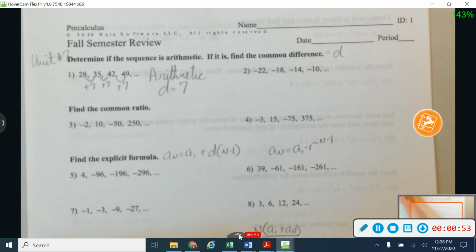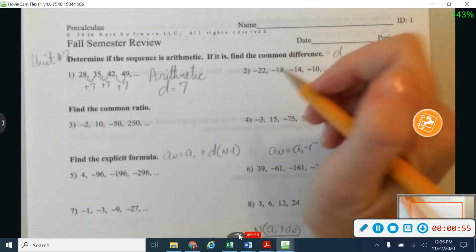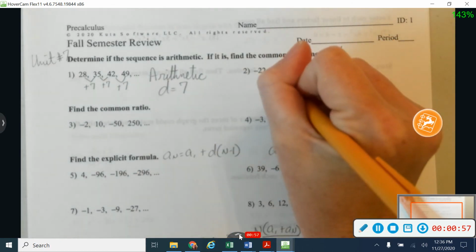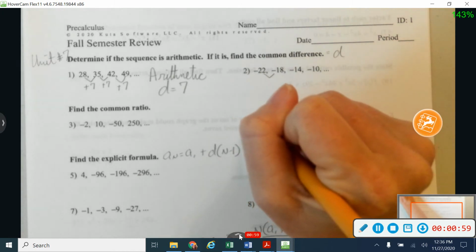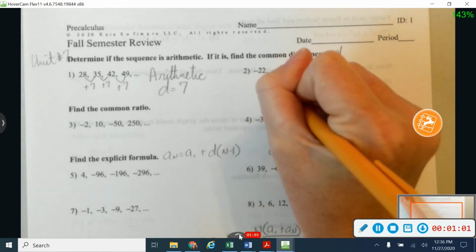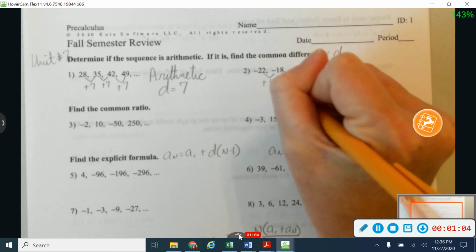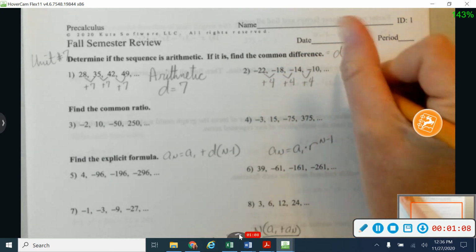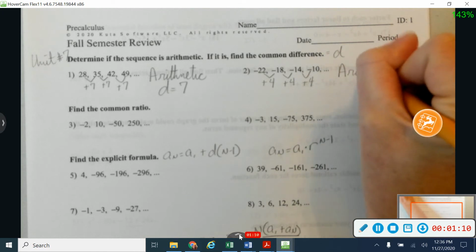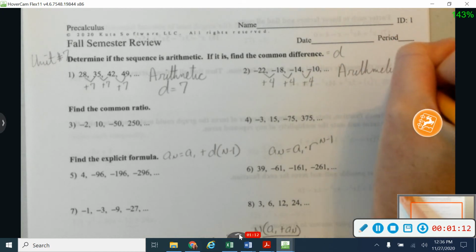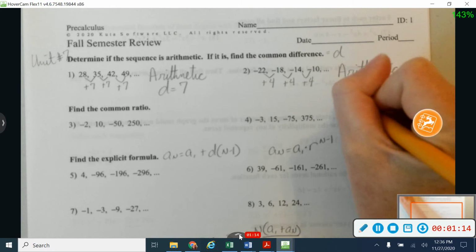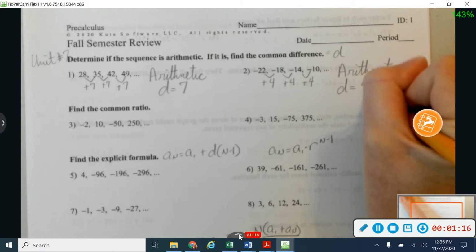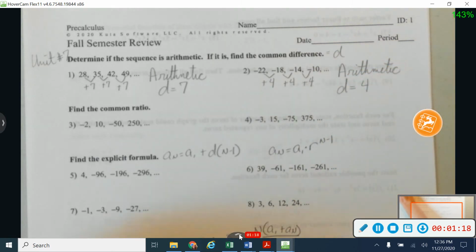Okay, over here on number 2, I'm going to say that to get from negative 22 to negative 18, I would be adding 4, and then this also would be adding 4, and this also would be adding 4. So even though our numbers are negative, I'm still adding to get from one term to the next. So this one is arithmetic, and I have a common difference still of 4. Now again, if you're subtracting, then you would say that your common difference is negative.